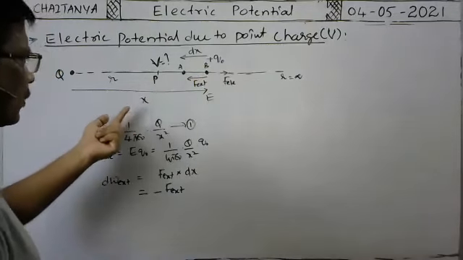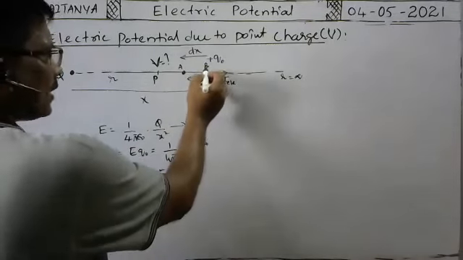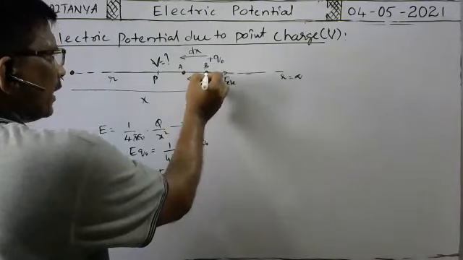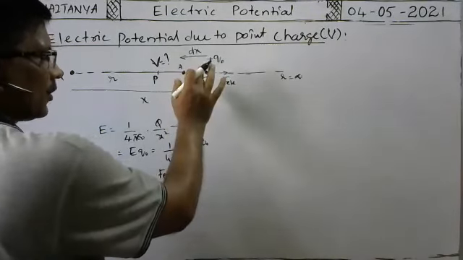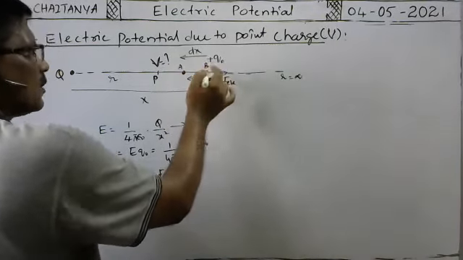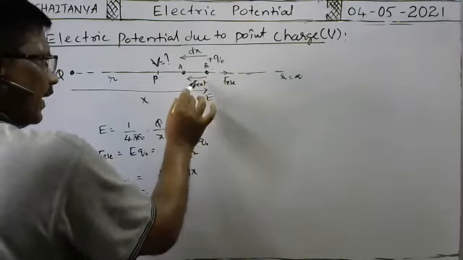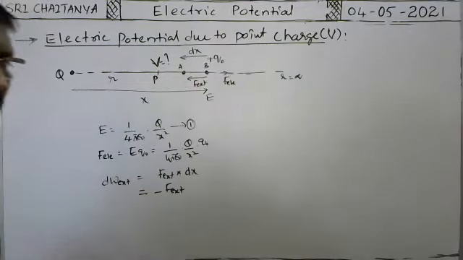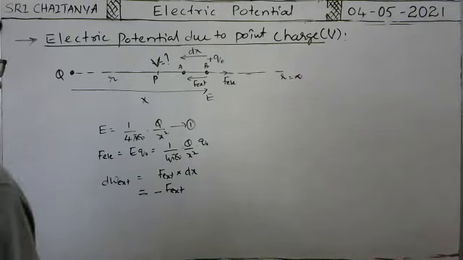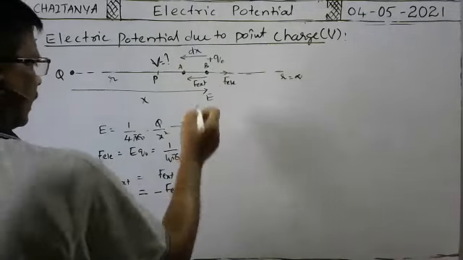F external is in the opposite direction now, because this charge q naught is slowly brought from point B to point A without any acceleration. That means with constant speed we have to move the test charge q naught from point B to point A. That's why external force is numerically equal to electric force only. That's why you have to take it in the opposite direction.